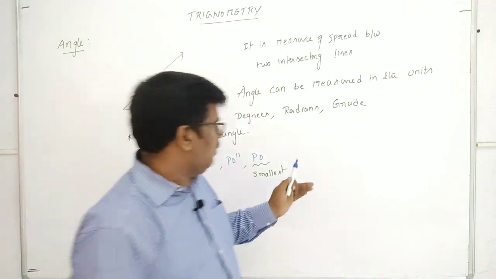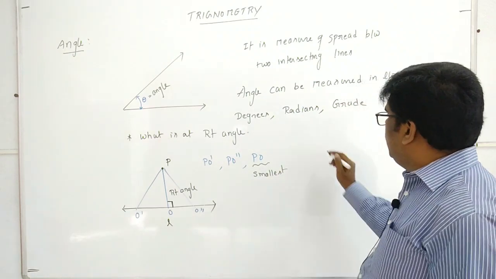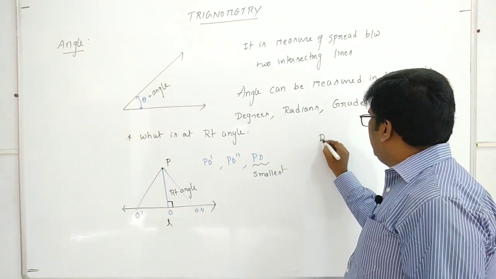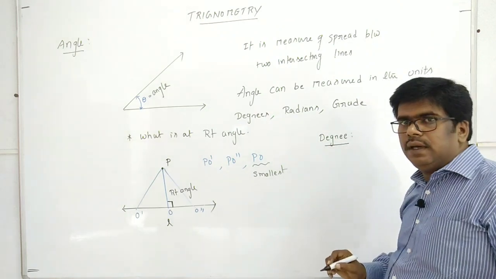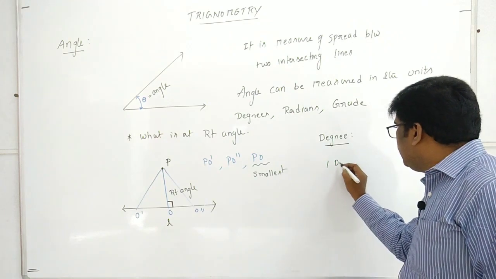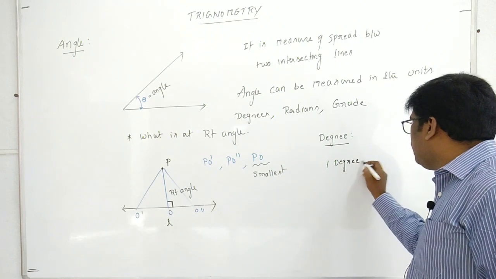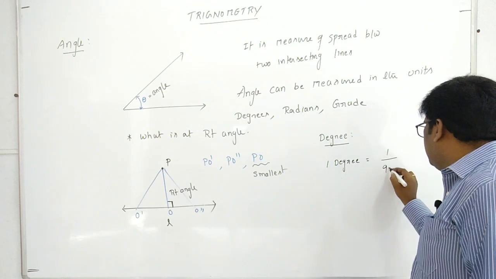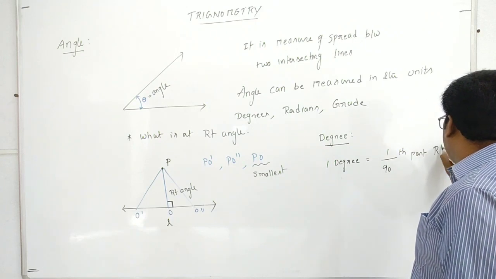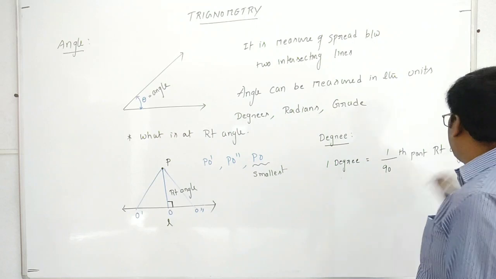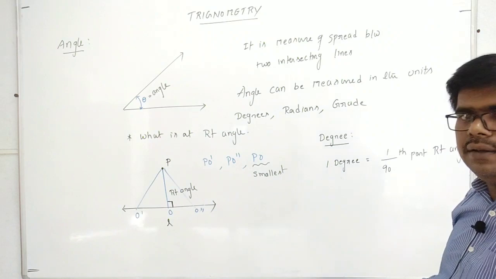Now I will define the degree. What is the meaning of degree? What is the degree unit? 1 degree is nothing but 1/90th part of a right angle. The right angle is, you can say, 90 degrees only.